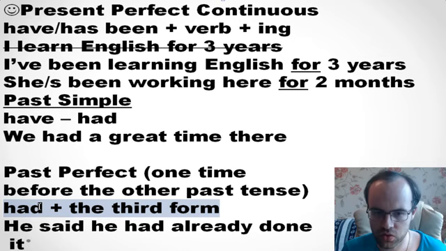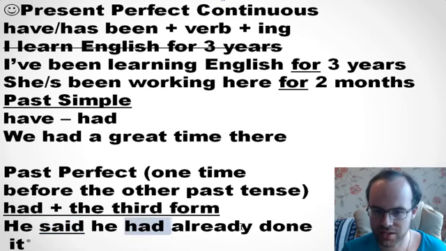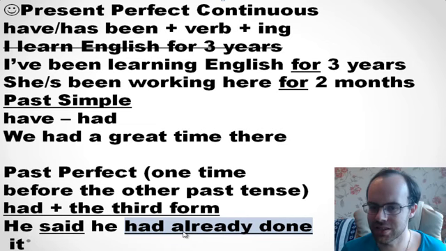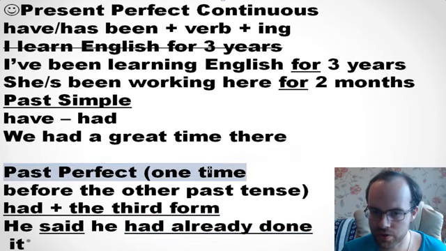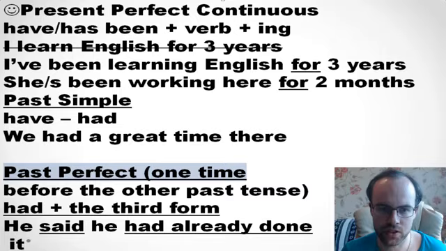Okay? So let's look at the sentence. First we see that he said, and then he had already done. But in fact, what did he do first? In fact, first he did it, and then he said. So he did it earlier, then he said he did it before, and so that's why we need past perfect.